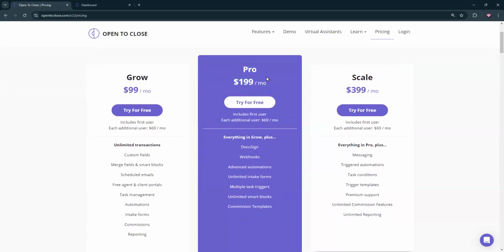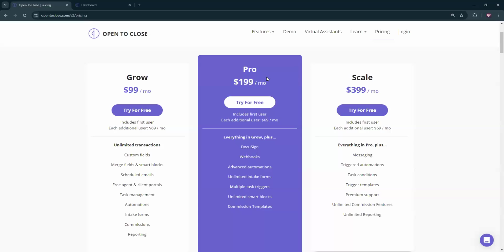For Pro plan, if you're on the premium add-on plan and you're making that linear switch to the Pro plan, you're going to get access to DocuSign. You're going to get access to webhooks. You're going to get access to commission templates, as well as the commission reports on the property. You'll get access to additional reporting options, so you'll be able to create more reports than before.